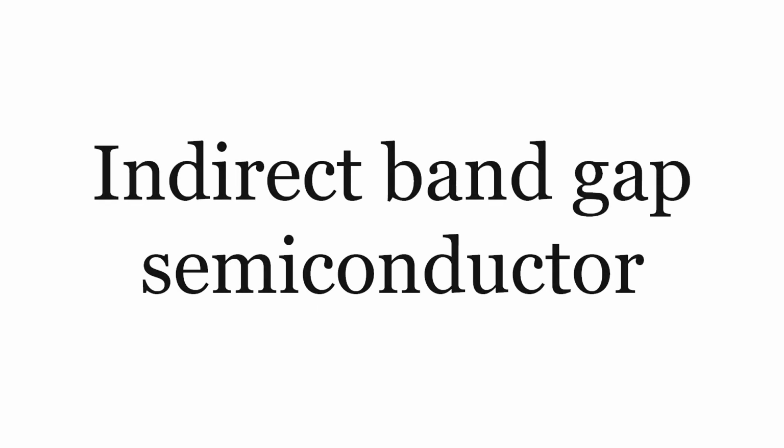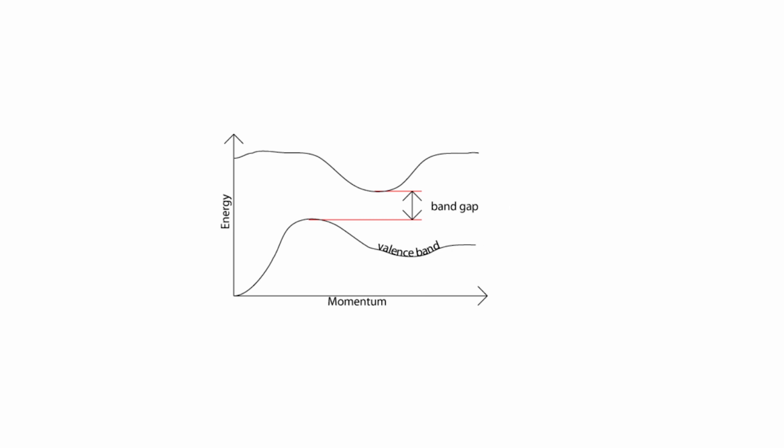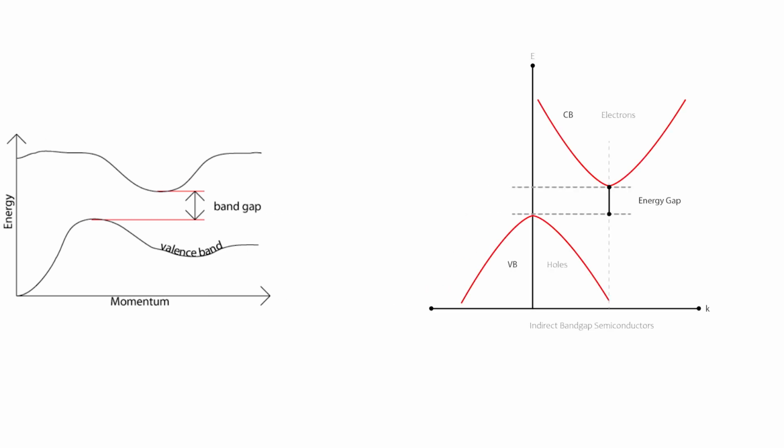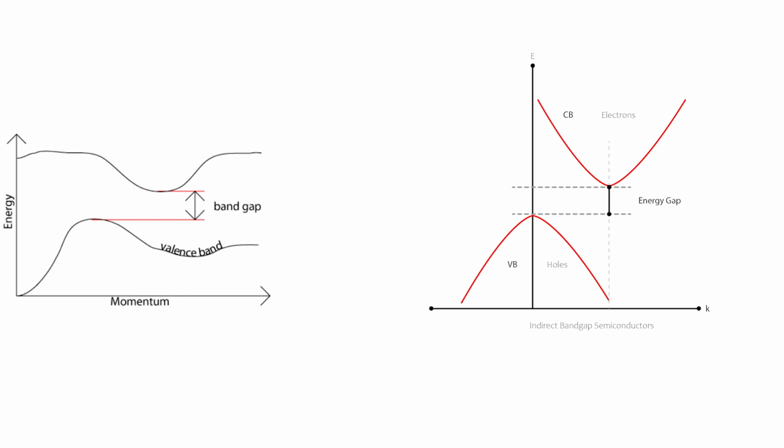Indirect bandgap semiconductor. In an indirect bandgap semiconductor, the maximum energy of the valence band occurs at a different value of momentum to the minimum in the conduction band energy, as shown in the schematic. In an indirect bandgap semiconductor, the maximum energy level of the valence band does not align with the minimum energy level of the conduction band, with respect to momentum.